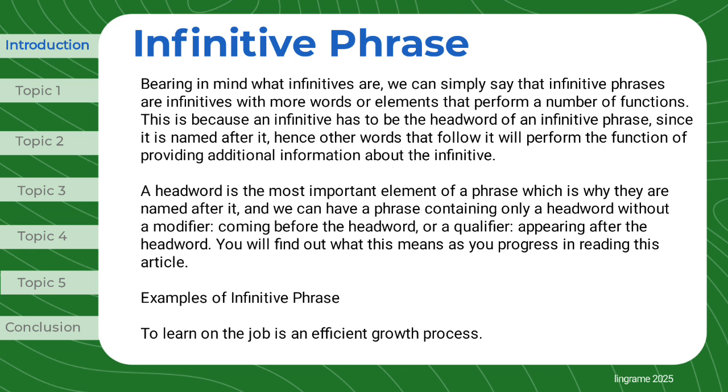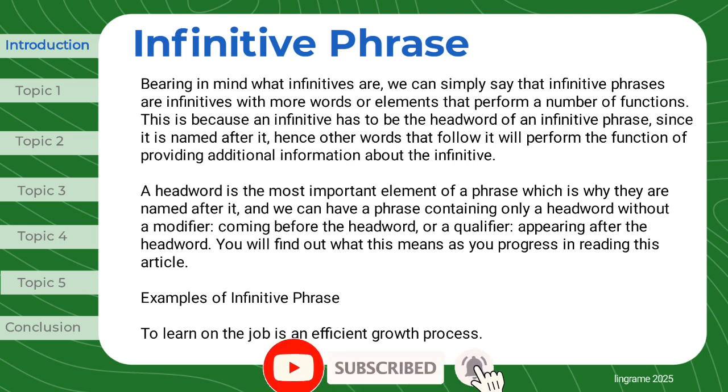This is because an infinitive has to be the head word of an infinitive phrase, since it is named after it, hence other words that follow it will perform the function of providing additional information about the infinitive. A head word is the most important element of a phrase, which is why they are named after it, and we can have a phrase containing only a head word without a modifier, coming before the head word, or a qualifier, appearing after the head word. You will find out what this means as you progress in reading this article.